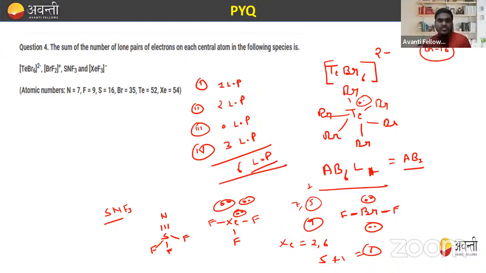So just try to observe such types of questions they ask in your advanced paper. For this, we just need VSEPR theory concepts: how to write the lone pairs and how to write the bond pairs. You just have to calculate lone pairs and bond pairs, right? So this is a very simple question because they are not asking about the structure, shape, and all. They just ask to identify the number of lone pairs. So if you know how to draw the structure of the molecule, then you can easily solve this kind of question, right?